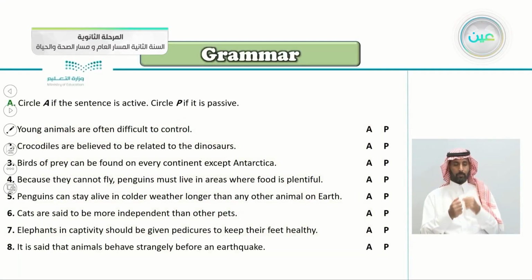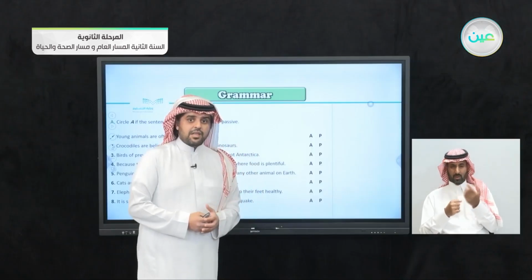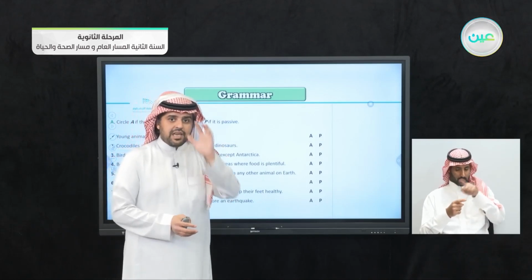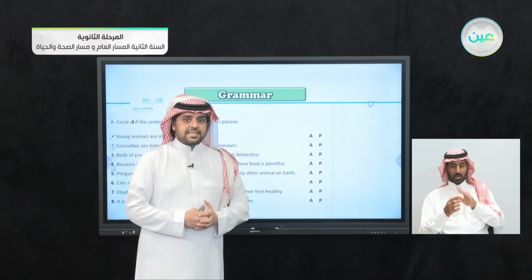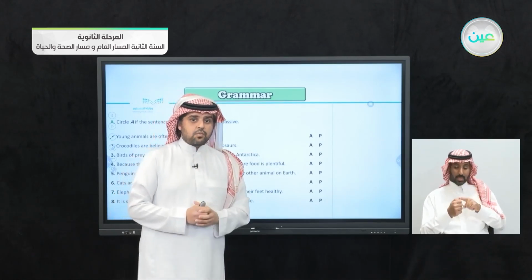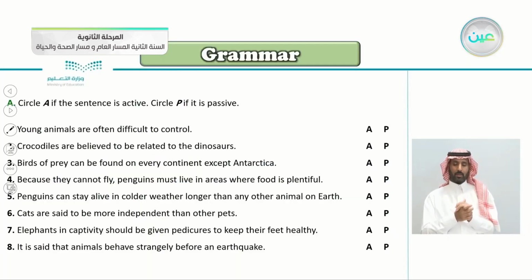So exercise A here, circle A if the statement is active, P if passive. So we'll be reading all of these statements. If it is an active statement, just put a circle on the A as active. If it is a passive statement, just circle the P for passive.